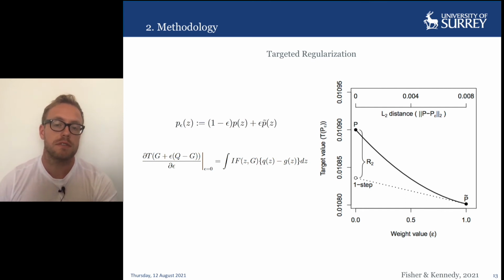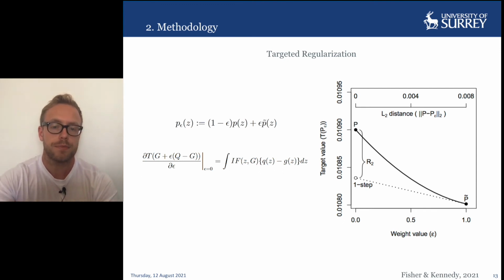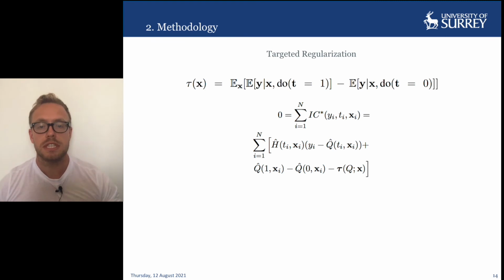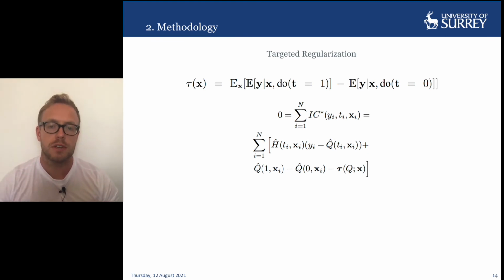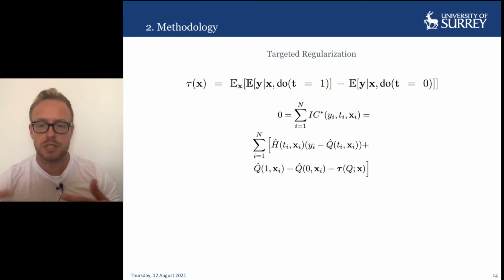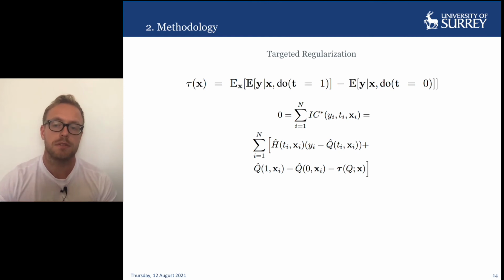This directional derivative can be expressed as the integral of the influence function, or influence curve, given in the second expression here. The target quantity tau can be substituted for the t that we had on the previous slide, and the influence function can be analytically derived as given here. It's usually referred to as the influence curve in the targeted learning literature, so I'm going to use IC from now on. So IC is the influence curve, and this influence curve is equal to 0 when the expression for it has been solved. In order to understand how to solve the expression, we should understand the terms given.